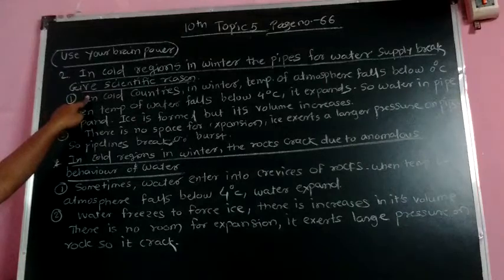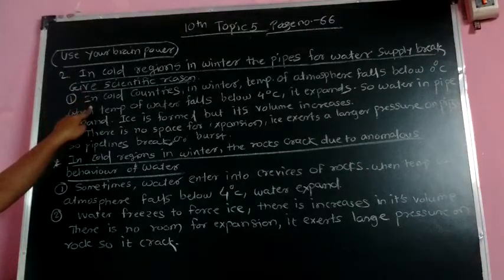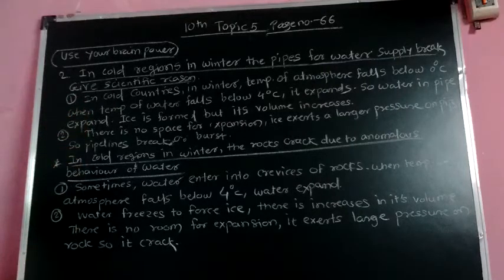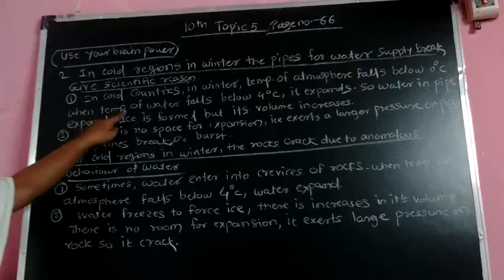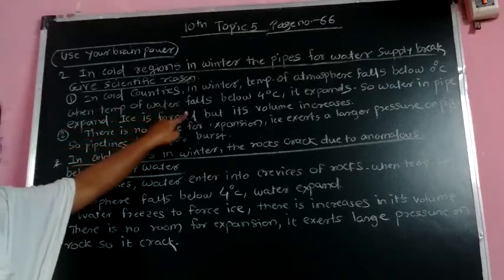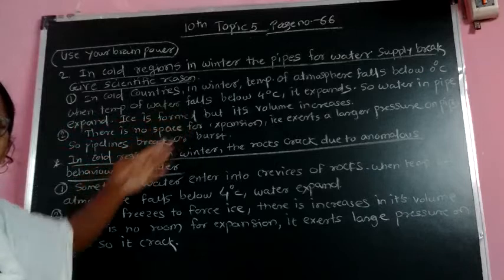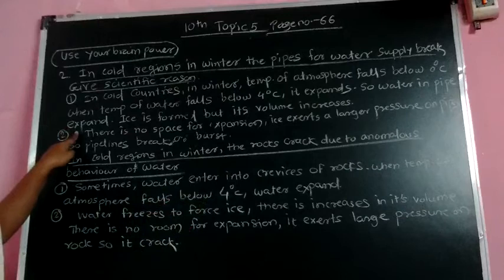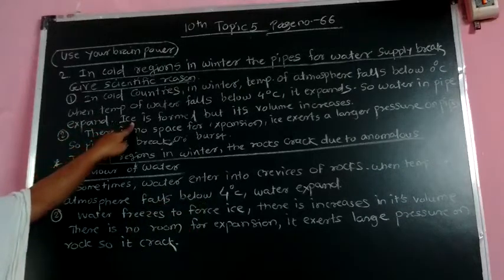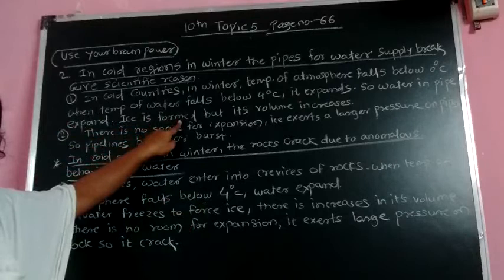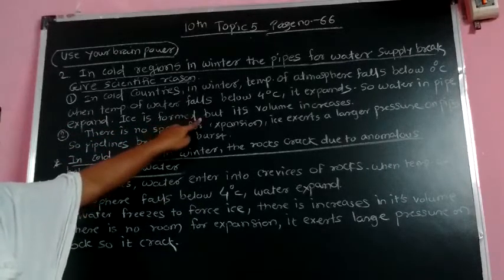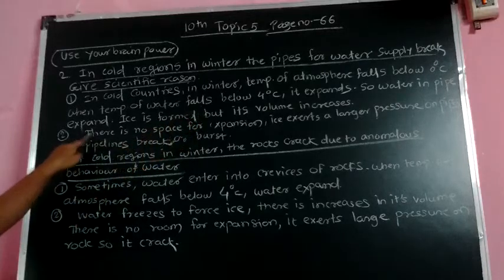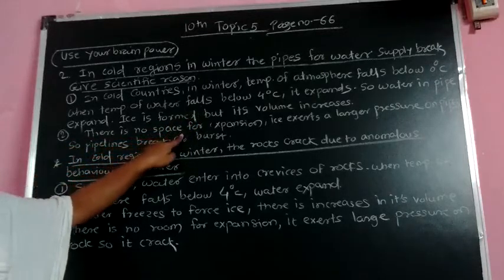The first question is, in a cold region in winter, the pipes for water supply break. Give the scientific reason. First point, in cold countries in winter, the temperature of the atmosphere falls below 0 degrees Celsius. We know that when the temperature of water goes below 4 degrees Celsius, it expands. So water in the pipe expands. Ice is formed, and its volume increases.